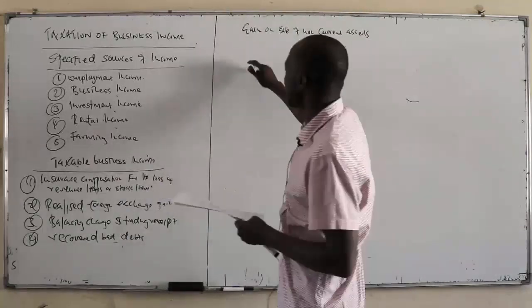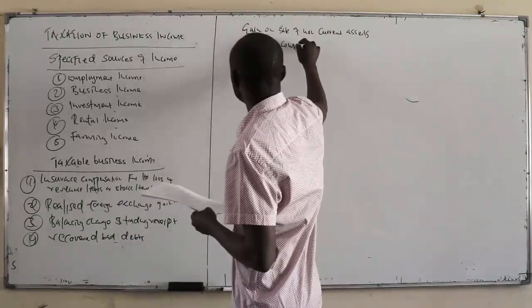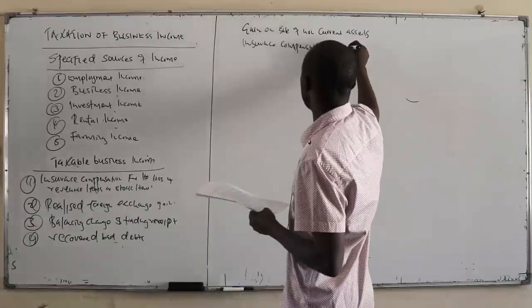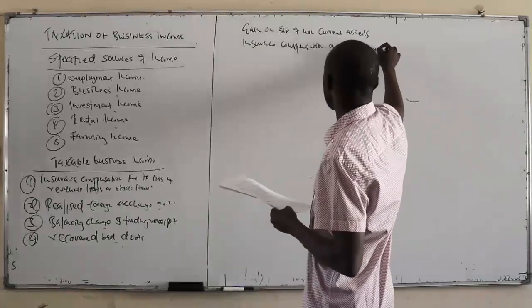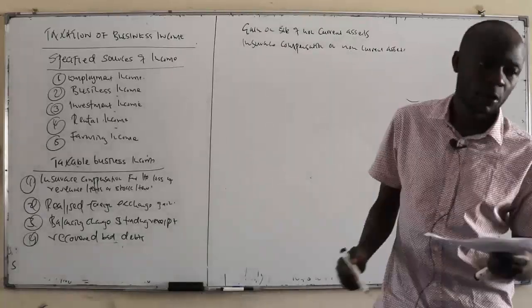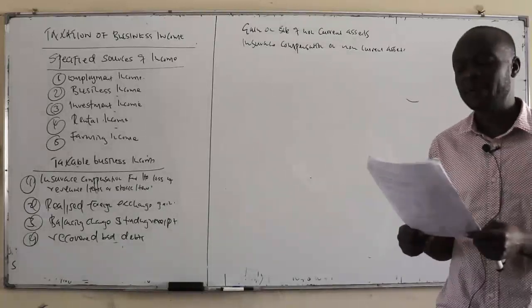And then another one is the insurance compensation on capital. Insurance compensation on non-current assets or capital items. So those are some of the income that are not taxed.